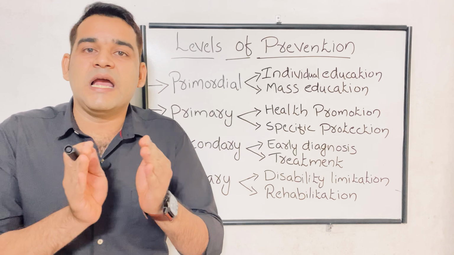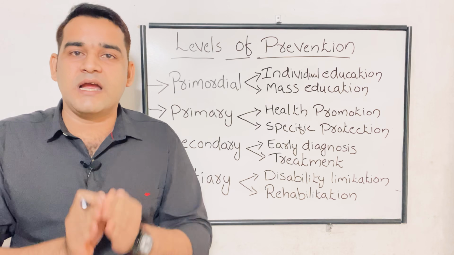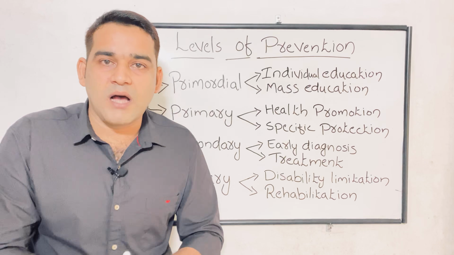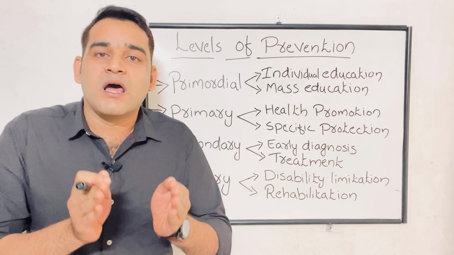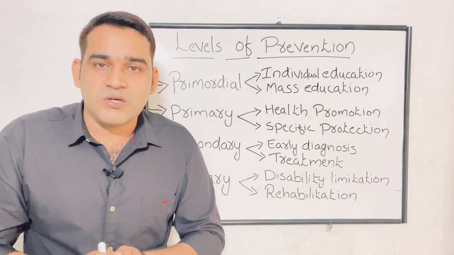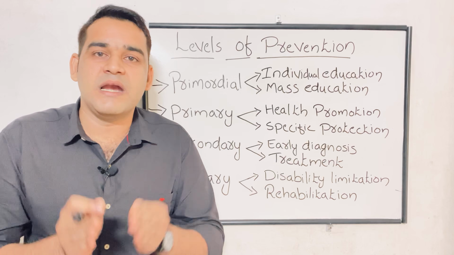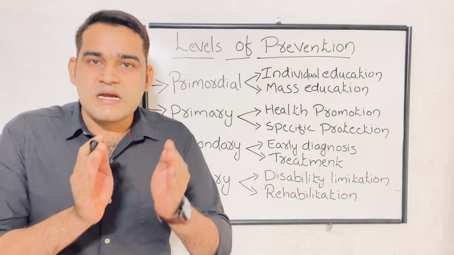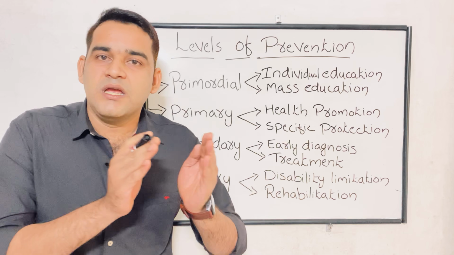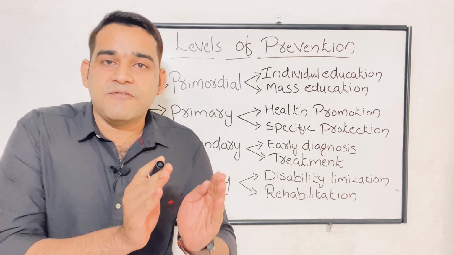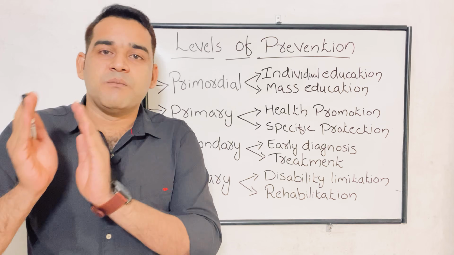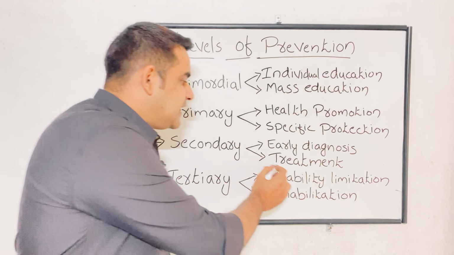Okay, so early identification. How to identify early? Through the medical camps, through the screening programs, through the regular checkup, through the regular examination, through the different medical programs. From there, we can identify the disease of the community people. So early identification or early diagnosis is very important in secondary prevention, as well as treatment.